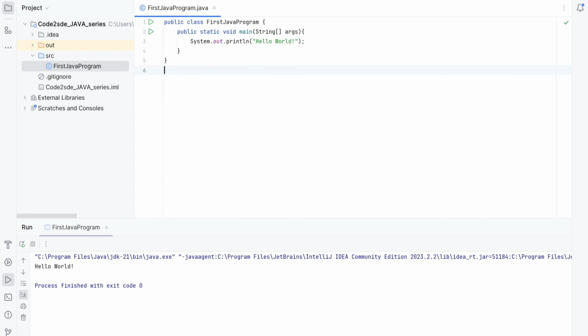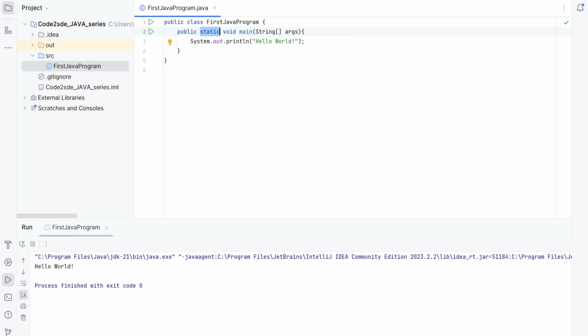Now let's understand in brief what this public static void main is, though we will understand more when we discuss this concept in a separate video. Public is an access modifier. There are 4 access modifiers in Java: public, private, protected, default. For the main method, you have to keep it public only.